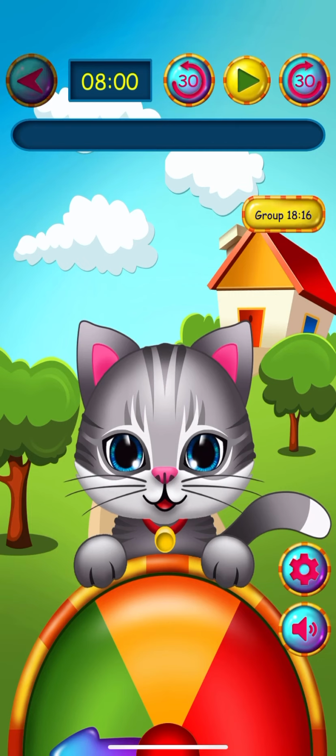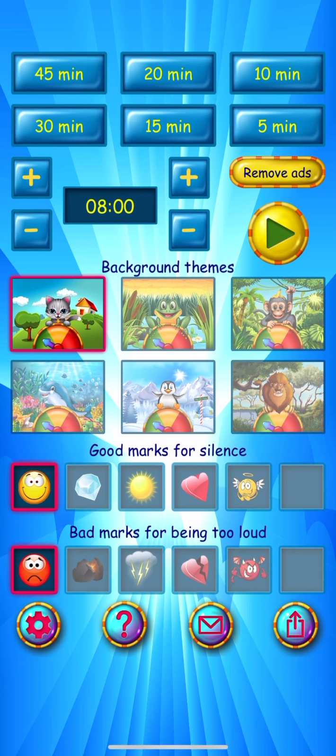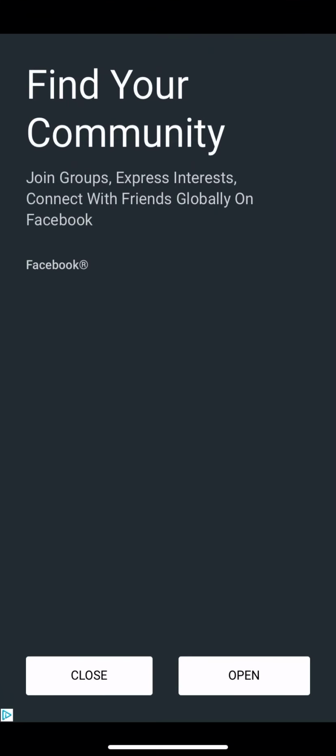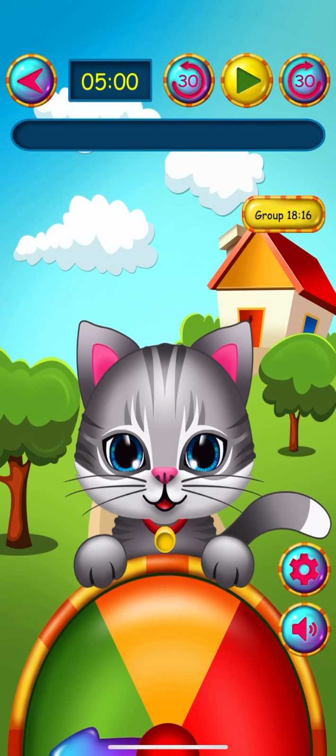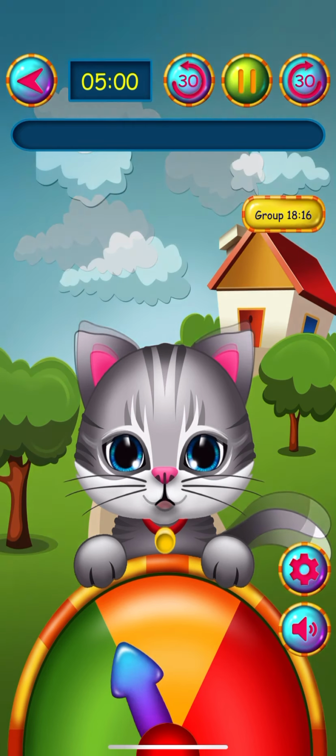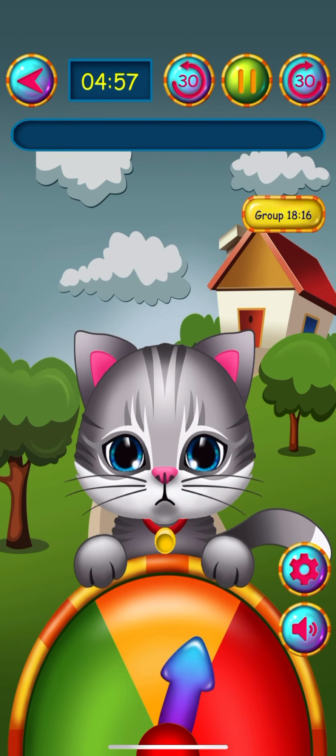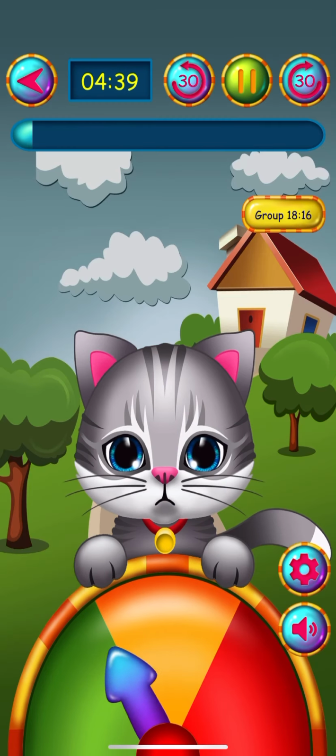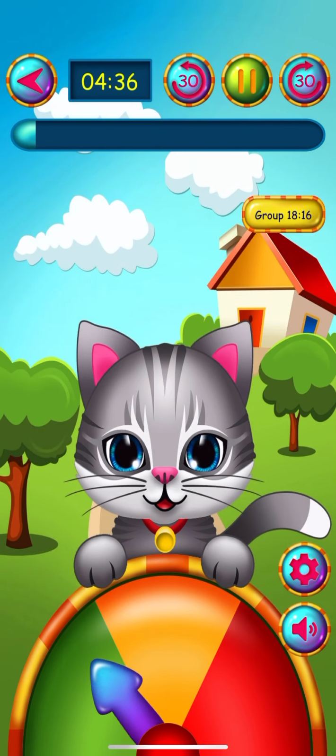Now we can go ahead and press play. Actually, before we do that, just for the sake of this recording, let's choose 5 minutes and press play, get rid of the ad, and again, press play to start the app. And now what you can see is as I'm talking, there is a meter on here. If I'm talking at a quieter level, it's going to stay in the green or the yellow phase. But if I start talking really loud, you can hear that the app actually tells me to be quiet.